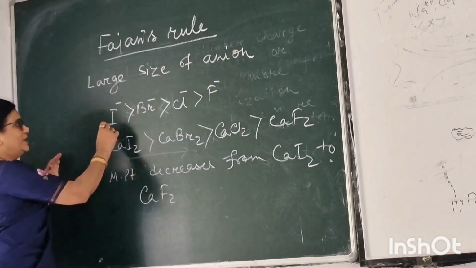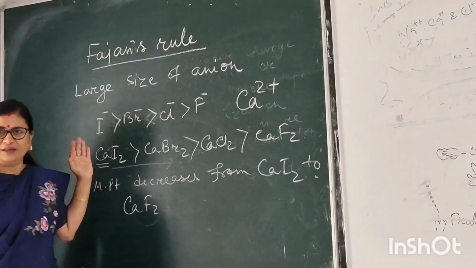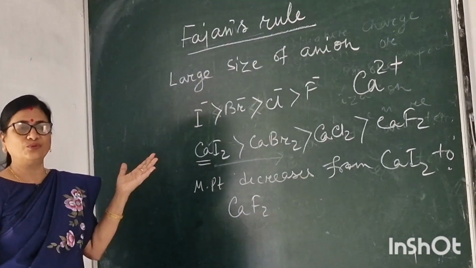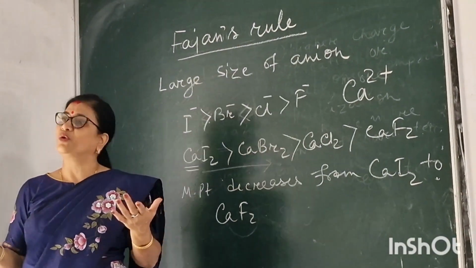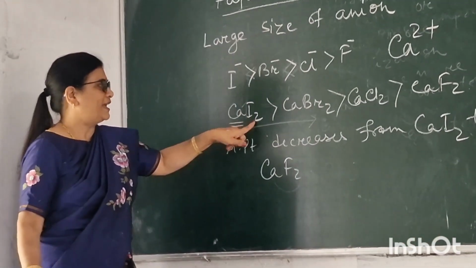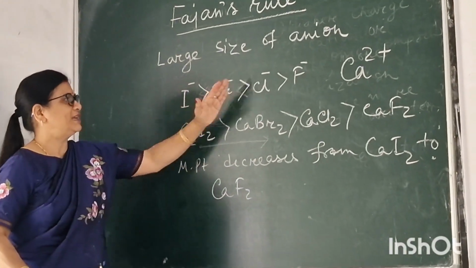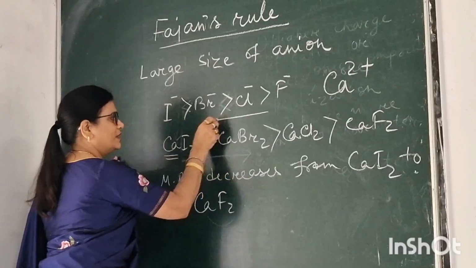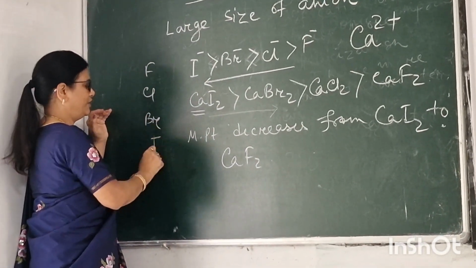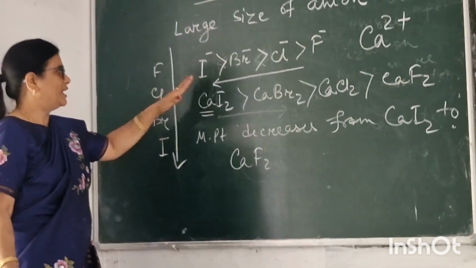If you compare, suppose your cation is calcium 2+ in all these cases. If you are asked which has more polarization, more covalent character, and which has the higher melting point, then you compare the anion size. The size of iodide is more than this, than this, than this. Fluorine, chlorine, bromine, iodine: the size increases from top to bottom. So here iodide has more size.